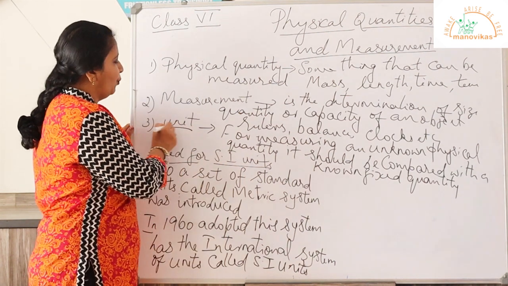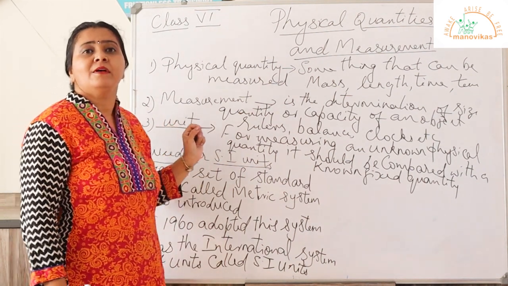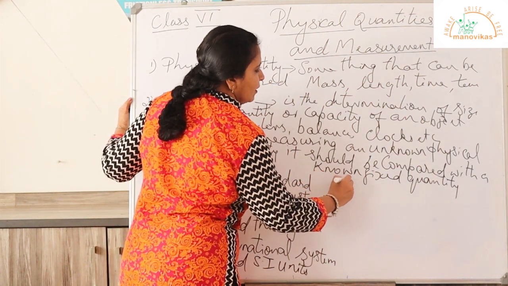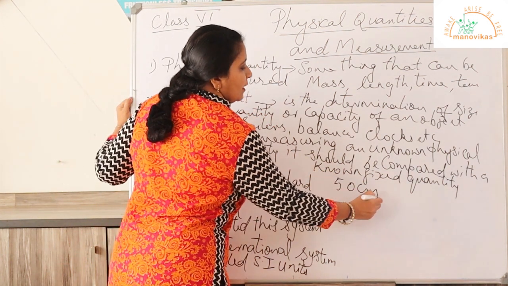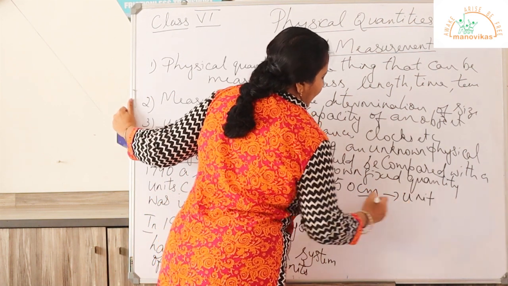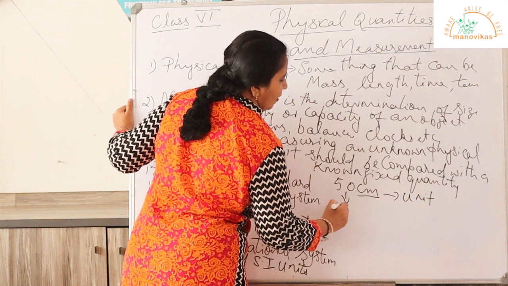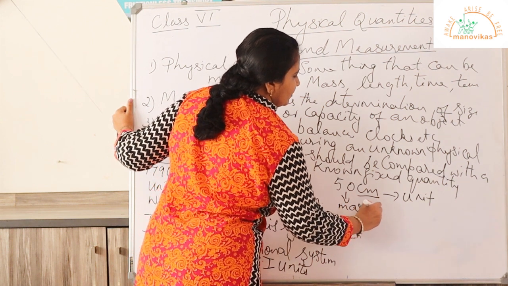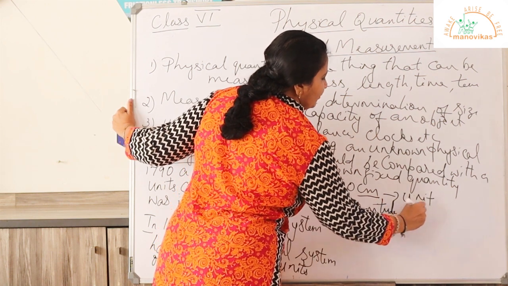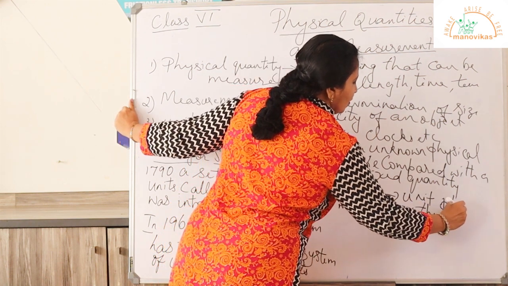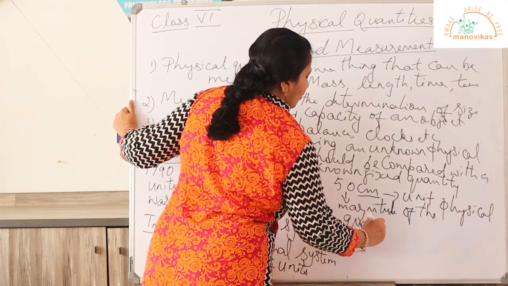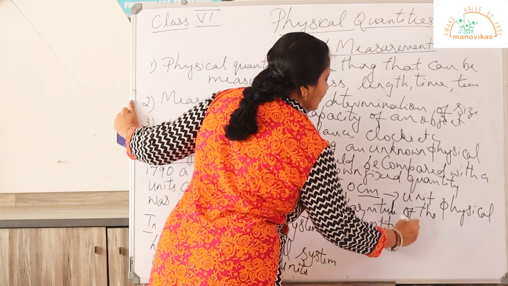That is known as unit. For example, consider the length of a table is 50 centimeter. Centimeter is the unit and 50 is the magnitude of the physical quantity, that is the length.